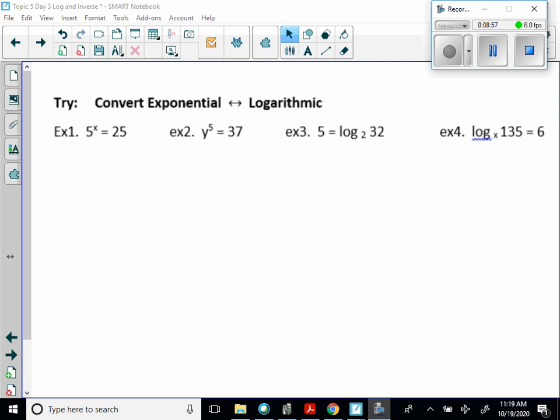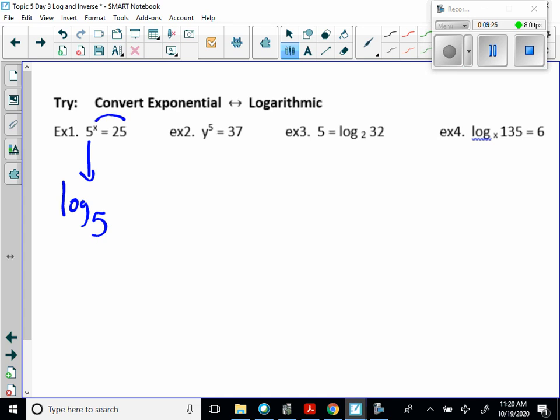So pause your screen, work them out, and then come back and unpause and see how you did. Okay, so this is clearly exponential. If you don't see the log, it's in exponential form. So basically, we are going to have to drop the base. So that's going to be log base 5. And we're going to switch these two numbers. So 25 equals x.